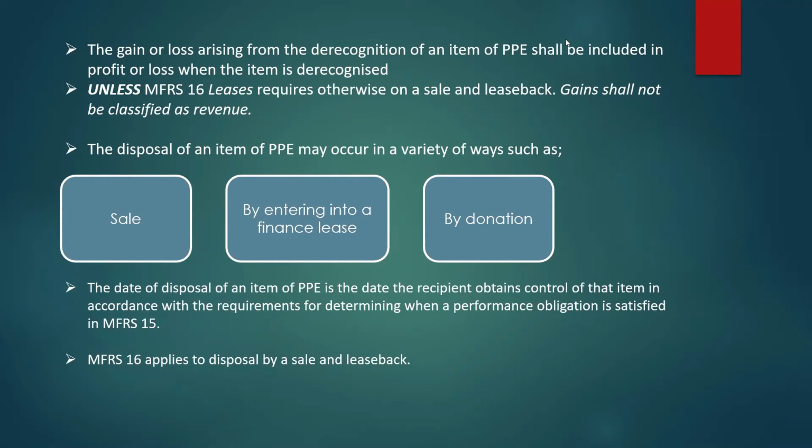The disposal of an item of property, plant and equipment may occur in a variety of ways, such as by sale, by entering into a finance lease, or by donation. The date of disposal of an item of property, plant and equipment is the date the recipient obtains control of the item in accordance with the requirements for determining when a performance obligation is satisfied in MFRS 15. MFRS 16 applies to disposal by a sale and leaseback.